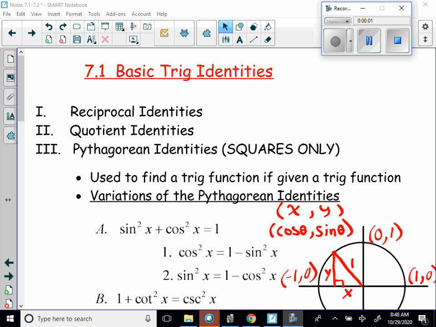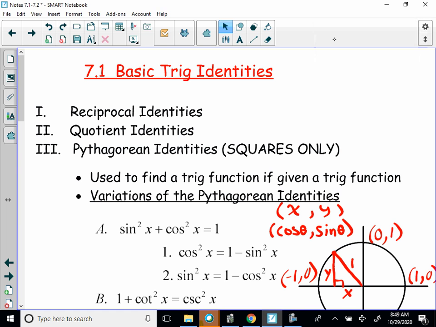Okay, so we're going to start our adventure into trigonometric identities. The very first section of chapter 7 covers basic trigonometric identities. We're going to look at reciprocal identities, quotient identities, and Pythagorean identities. They're used to find trig functions if given a trig function. Variations of the Pythagorean identities are as follows.